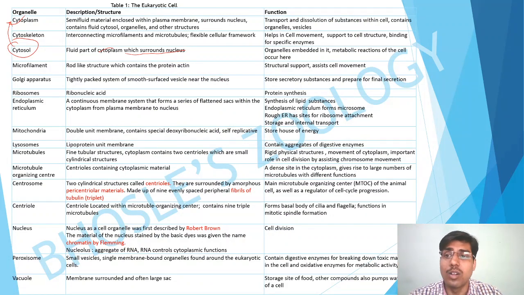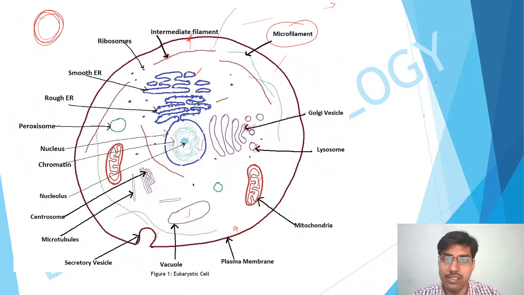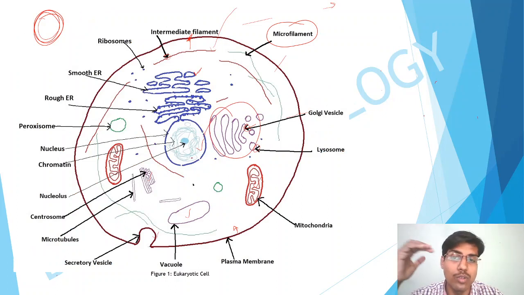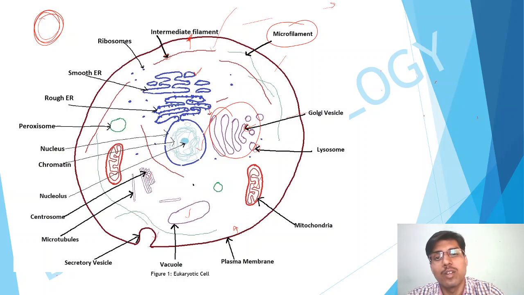The Golgi apparatus is a tightly packed system of smooth-surfaced vesicles near the nucleus. It stores secretory vesicles and prepares them for final secretion. So this is the Golgi apparatus. What does it do? It gets the vesicles which are coming from the endoplasmic reticulum, vesicles containing enzymes. They process it, and finally they secrete packaged vesicles like the secretory proteins or the lysosome. So this is the function of the Golgi apparatus.